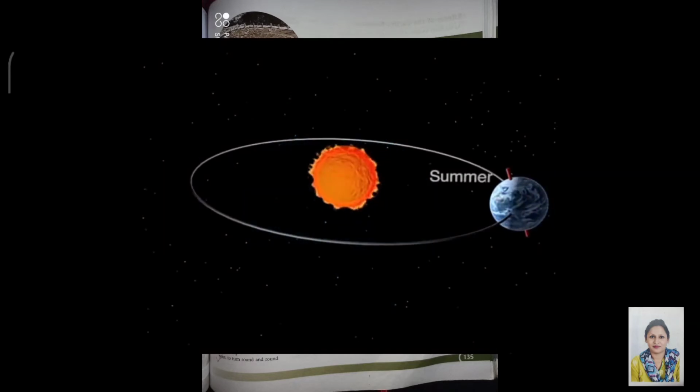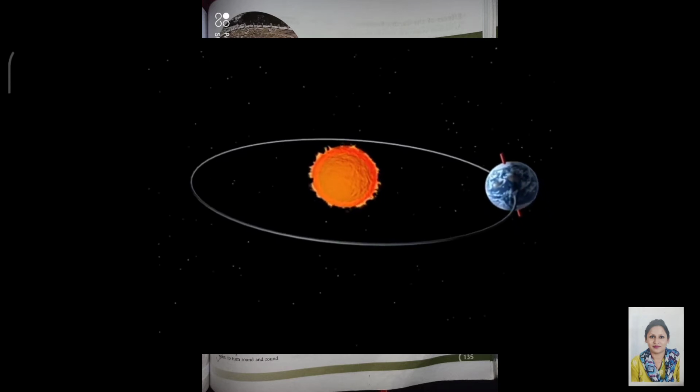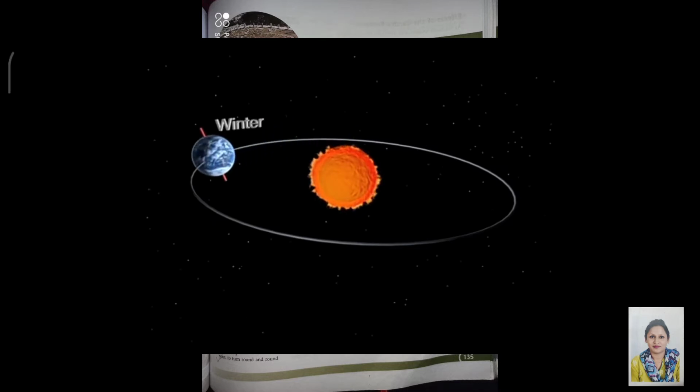The motion which involves one complete spin on its axis in 24 hours is called rotation. Spin means to turn round and round. And the motion of the Earth which involves one complete orbit around the Sun is called revolution. Together, these two movements affect the temperature and the weather, and thus we experience the seasons.